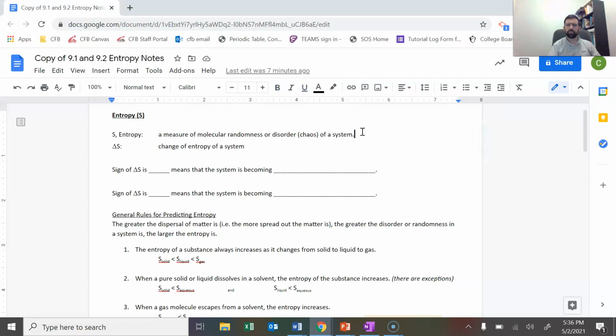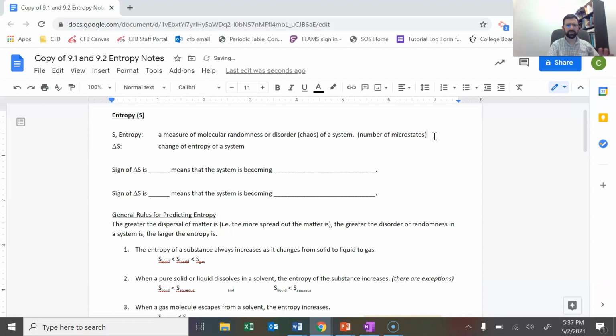One of the phrases you'll see sometimes in AP Chemistry is the number of microstates. So it's a measure of molecular randomness or disorder, or the number of microstates.